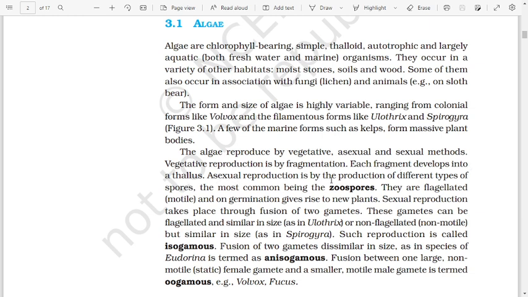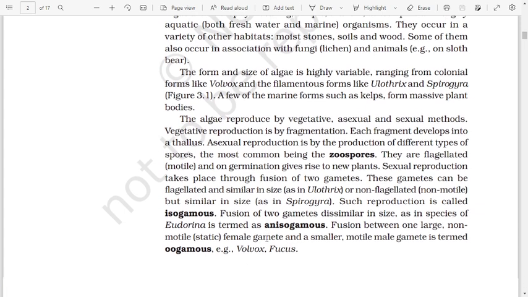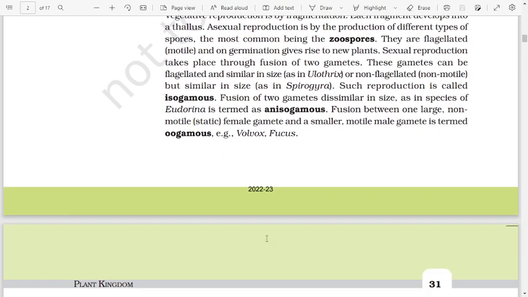Asexual reproduction is by the production of different types of spores, the most common being the zoospores. They are flagellated, motile, and on germination give rise to new plants. Sexual reproduction takes place through fusion of two gametes. These gametes can be flagellated and similar in size as in Ulothrix, or non-flagellated, non-motile but similar in size as in Spirogyra. Such reproduction is called isogamous.